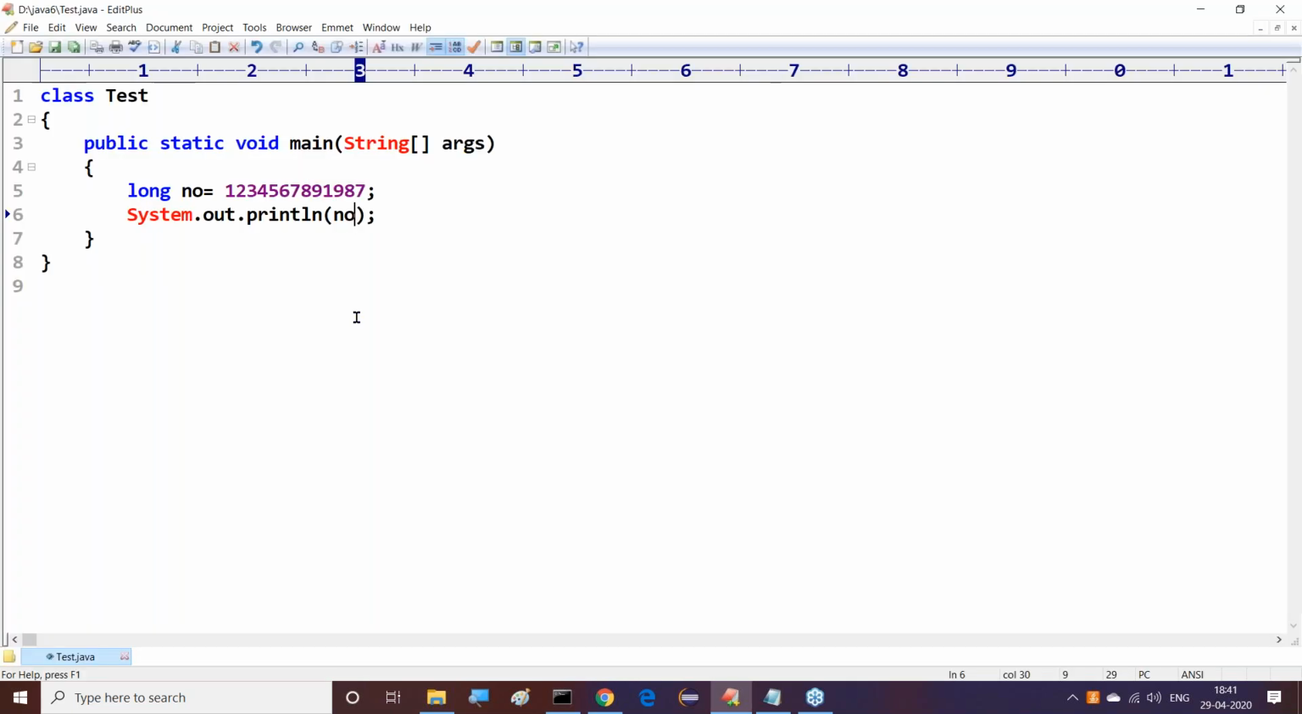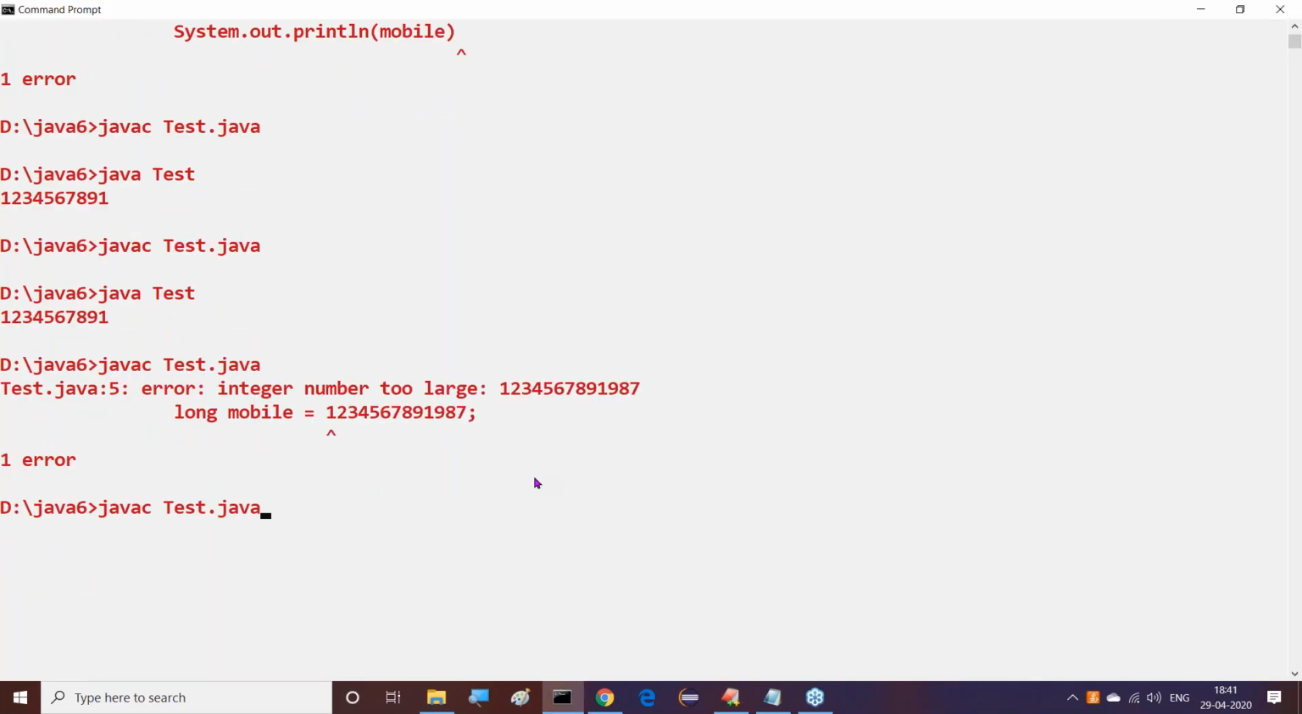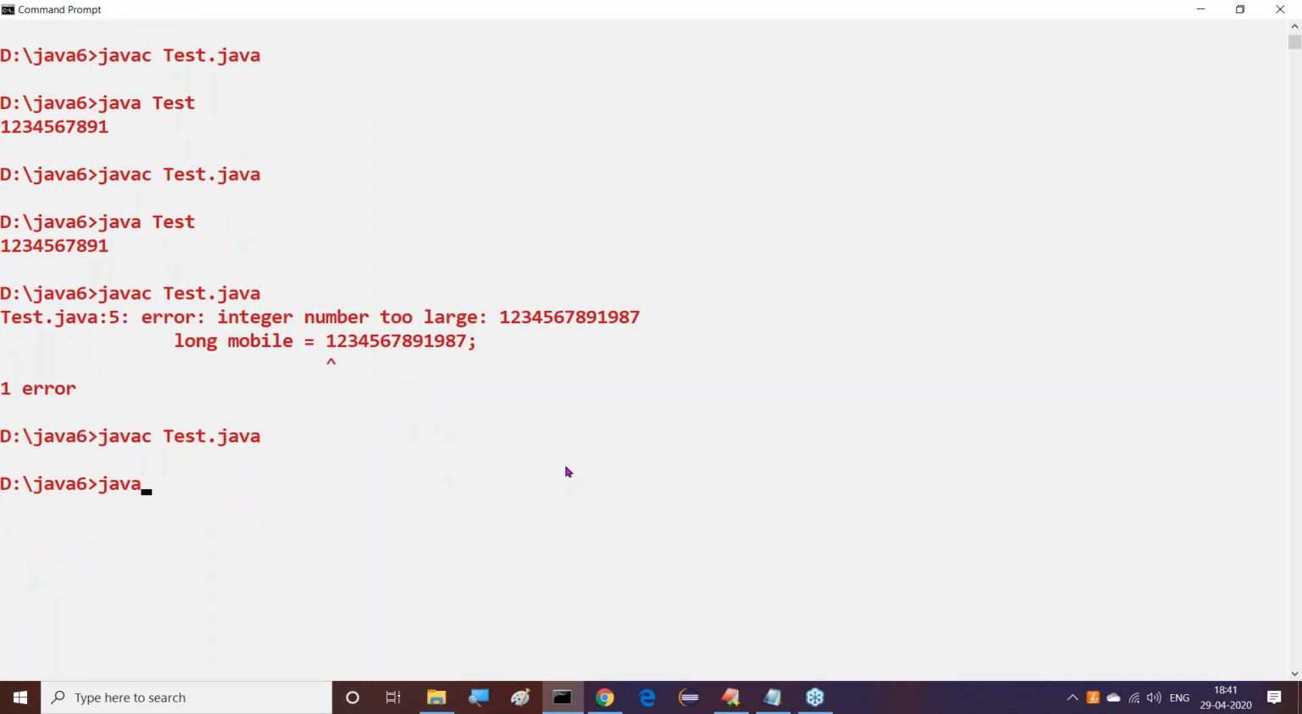The solution I am providing to you: if I provide L here as a suffix, now this L is an indication to the compiler and JVM that this number is long, not integer. We can understand it clearly. So now when I compile this program, we are able to get the long value. Now we are not getting any compilation error. Here we are able to execute it and get the output clearly.